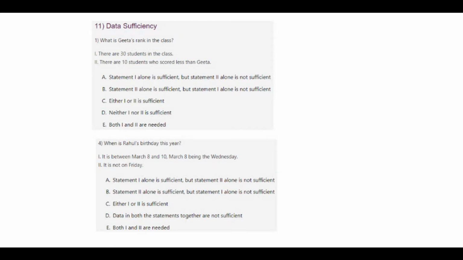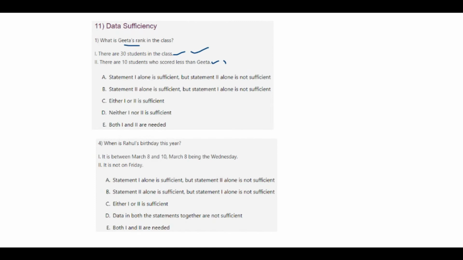Animal always has. Now let's see how to solve data sufficiency questions. Data sufficiency is nothing but for a question whether the options related over here, 1 and 2, are related to the question or not. Okay. So what is Geeta's rank in the class? That is your question. There are given 2 options. There are 30 students in the class and there are 10 students who scored less than Geeta. So there are 30 students in the class, it is necessary to find out Geeta's rank. So statement 1 is true.